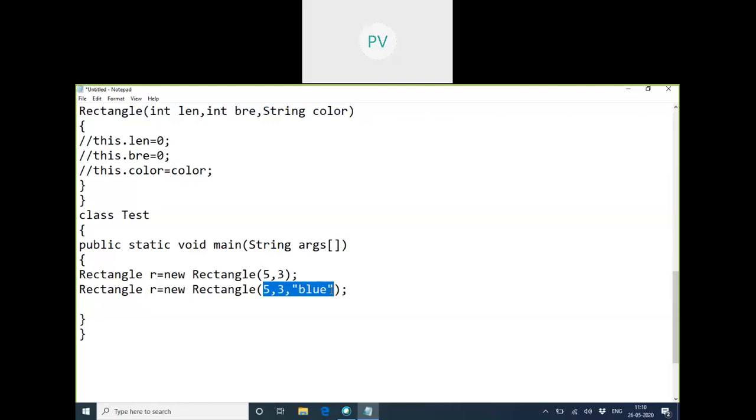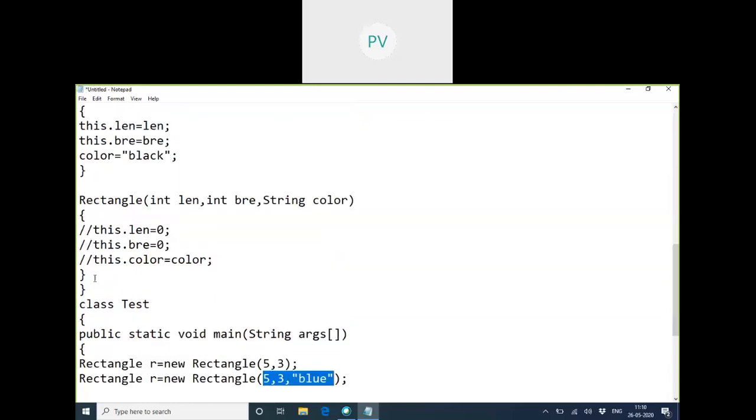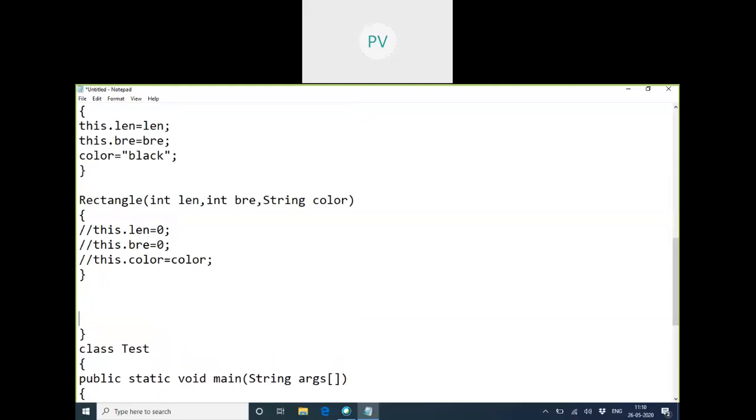Now to see the output, we have to write output statements somewhere, otherwise we can't see the effect of the code. So to do that, generally we write a display method.